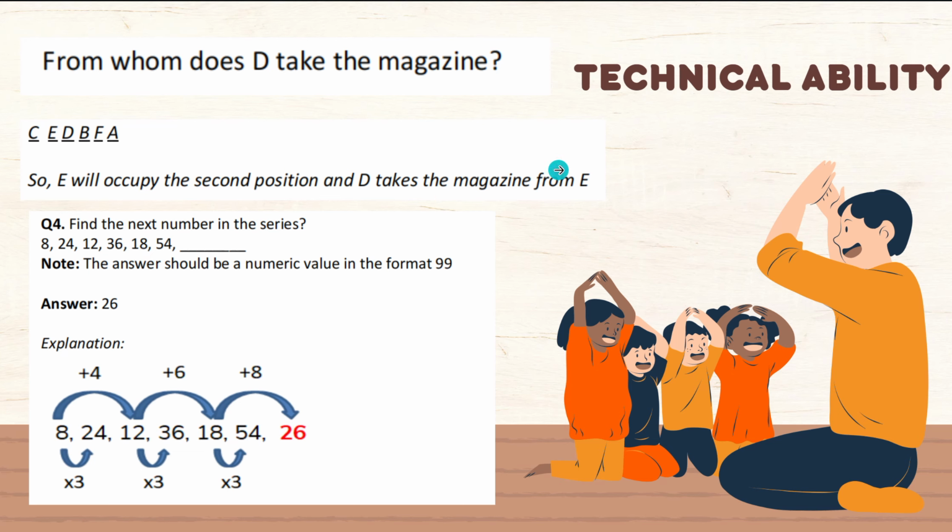Now let us move into the fourth question. Find the next number in this series: 8, 24, 12, 36, 18, 54. Here it is increasing as well as decreasing. Then what you have to find here? Plus 4, plus 6, plus 8. Well, it is incrementing drastically, then it is multiplied with 3. In that order you are going to get 26 as your answer. Here is the explanation so that it makes you understand very easily. I hope you got it.